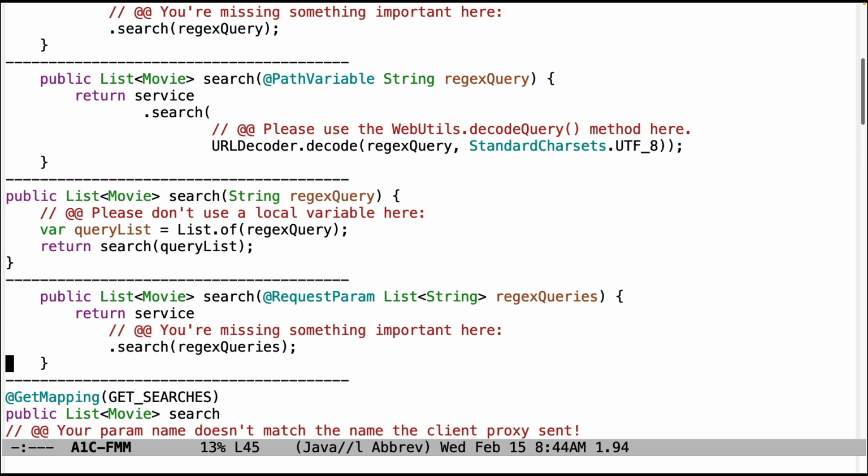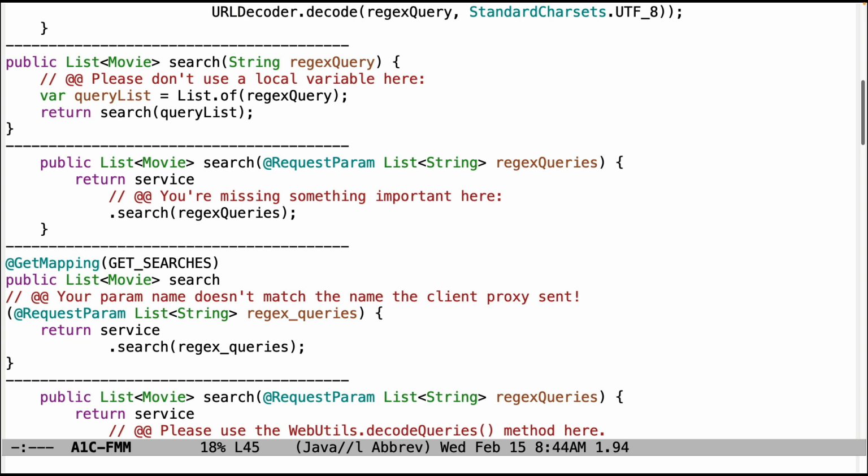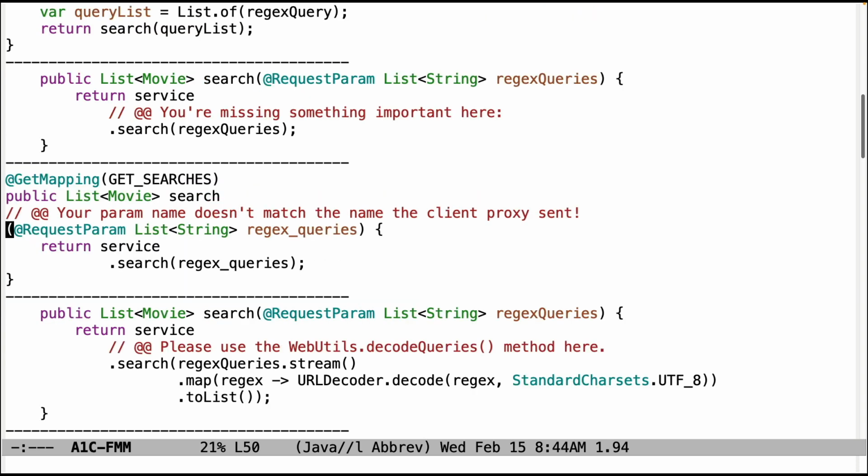Down here, we're back in the list version of search, and this is also missing something important. It's also missing the decoding of the regex queries, and make sure that you put that in properly. We'll talk about something else people are doing here in a second. Make sure that you have the names match properly. So let's see, what was the problem here?